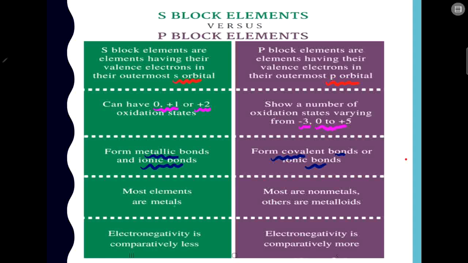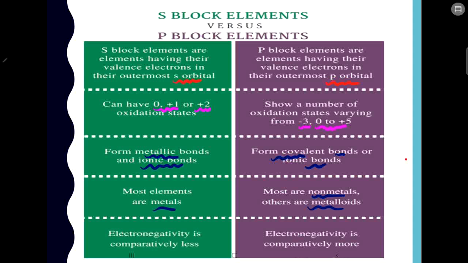Now in S block elements, most of the elements are metals, and in P block elements, most of the elements are non-metals and some of them are metalloids. I told you that towards the left side you will find metals in your periodic table, and towards the right side you will find non-metals and metalloids. So towards the right side you have your P block, and that is why most of the elements in the P block are non-metals and others are metalloids.